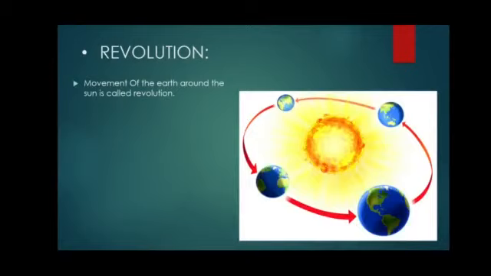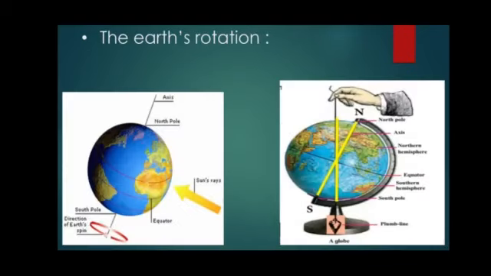Now, revolution. What do you mean by revolution? Revolution means movement of the Earth around the Sun. It is called revolution. Revolution causes seasons. It moves in a fixed path and that takes 365 days and 1/4 day. 1/4 day consists of 6 hours. Okay. Moving forward to the next topic, that is the Earth's rotation.